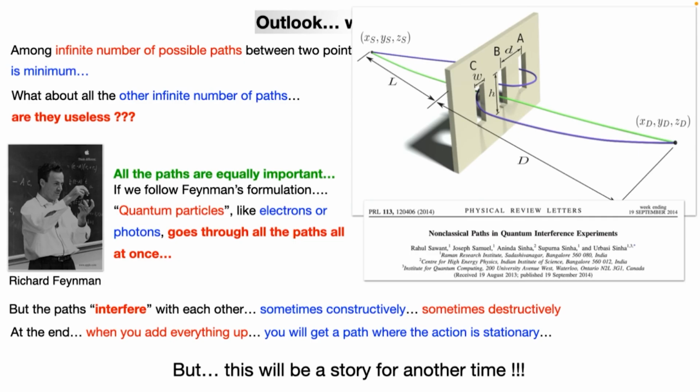That's why they detect this third path. So you have to block certain paths so that they cannot destructively interfere with the other paths. Then you will see the non-classical path. I think you have seen some videos on YouTube, in Veritasium, where you put in a diffraction grating. Yes, perfect. But this will be a story for another time.